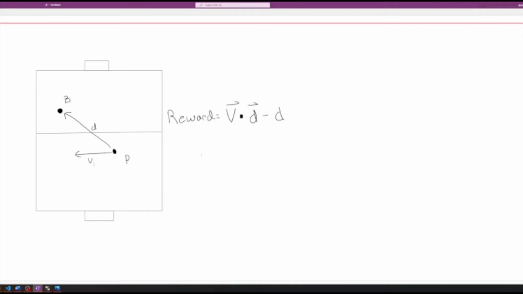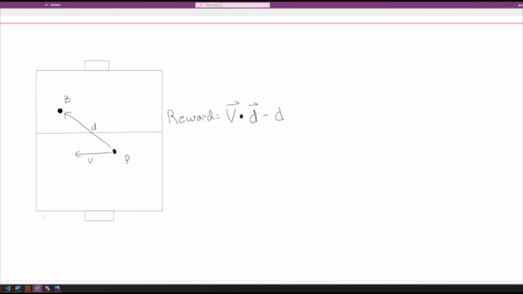And so what this means is that this velocity vector here, v, is the linear velocity of the car. And what we're trying to do is we're incentivizing it to move as fast as it can into the direction of the ball. So hopefully this reward function incentivizes the car to chase the ball.